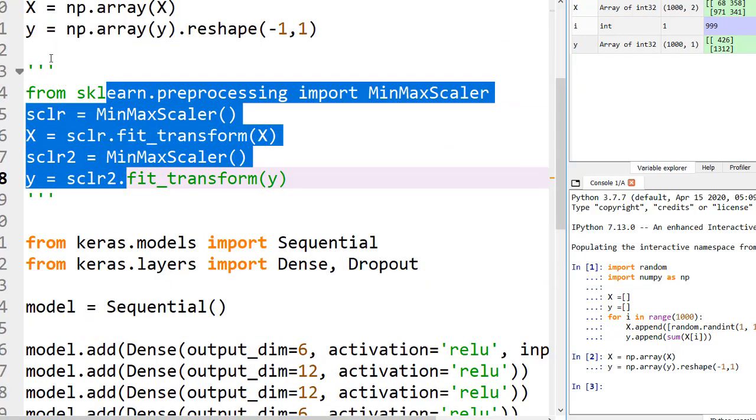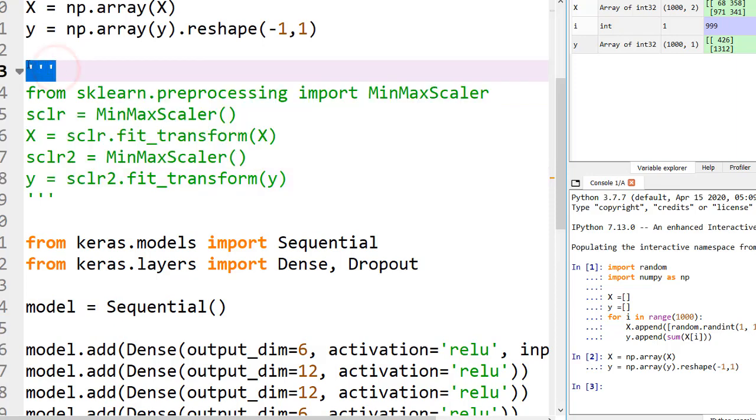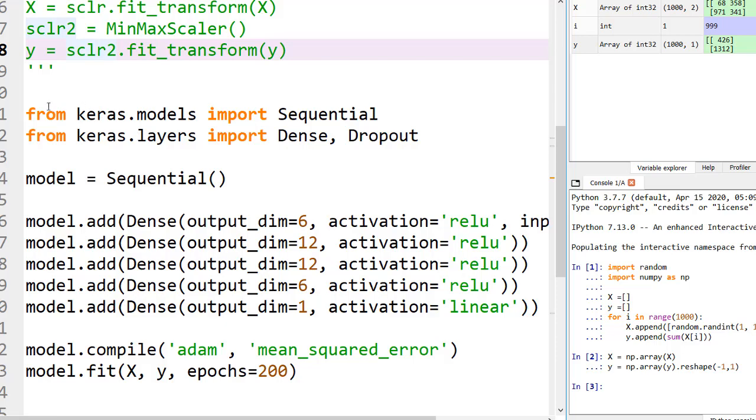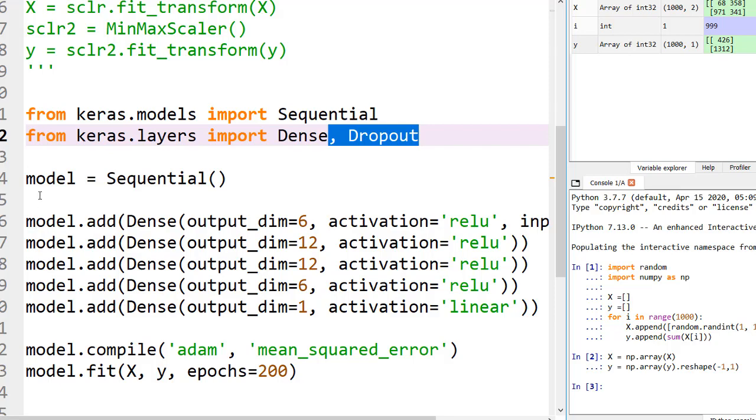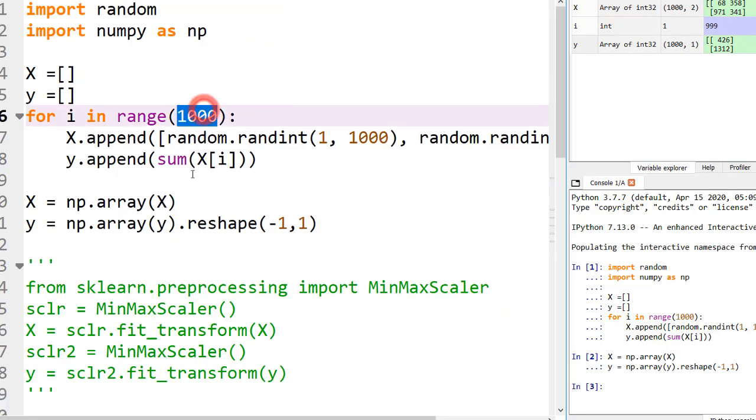If you want, you can go ahead and remove these commented lines and check it on your PC. For this purpose I have used a sequential model and dense layers. Actually I haven't applied dropout because I don't have that much data, but you can increase the value of 1000 to any value up to which you want the data.